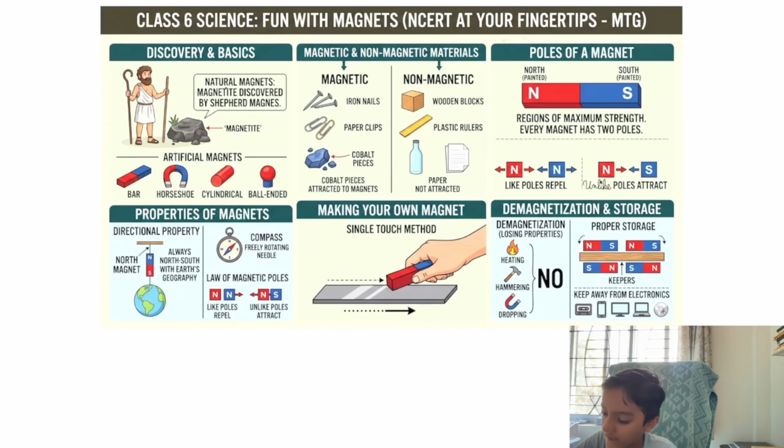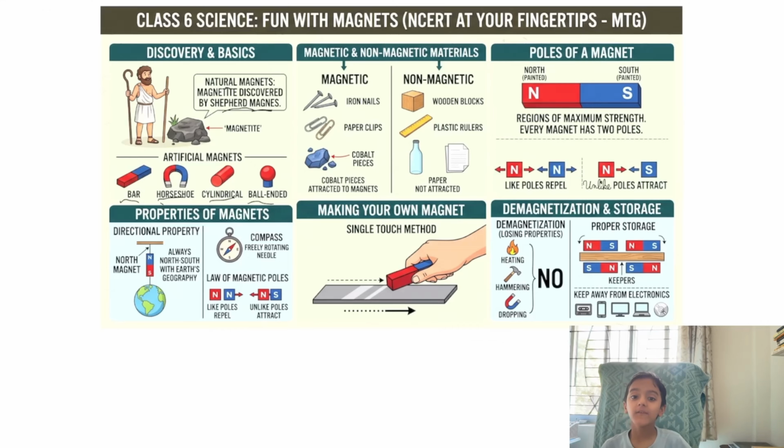Natural magnets were discovered by Shepherd Manganese, and this Manganese lived in Magnesia, Greece. Natural magnets are available in nature naturally. Now, the second type of magnet is artificial magnets. These are not available in nature naturally and are made by humans. Examples include bar magnet, horseshoe magnet, cylindrical magnet, and ball-ended magnet.